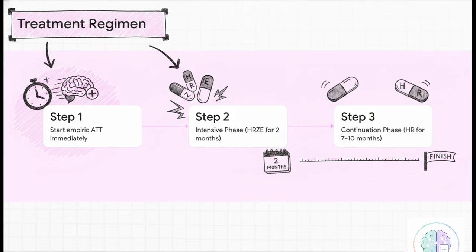Once you start, it's a marathon. Step 2 is an intense 2-month phase using a heavy 4-drug combo called HRZE. After that, step 3 is the continuation phase, where the patient stays on 2 drugs, HR, for another 7 to 10 months. You're looking at nearly a year of hardcore antibiotics.